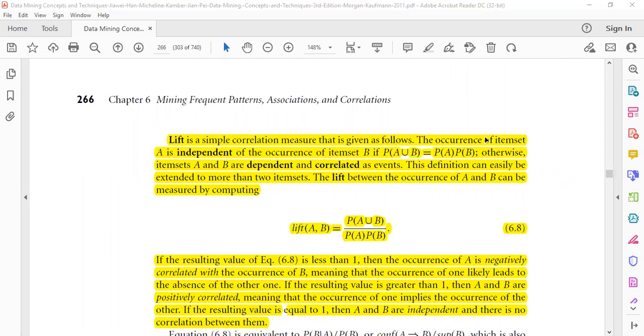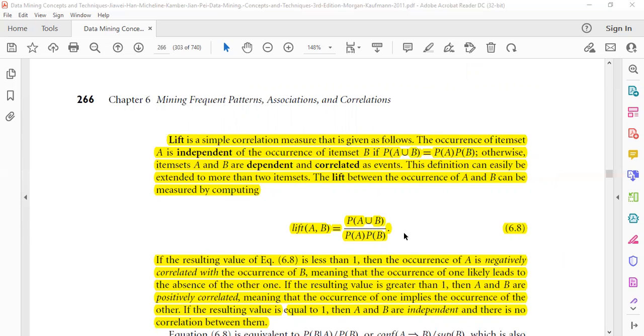If the items A and B are independent, then we can compute the probability of A union B as equal to the probability of A multiplied by the probability of B. If the items are dependent and correlated, then these are not equal.